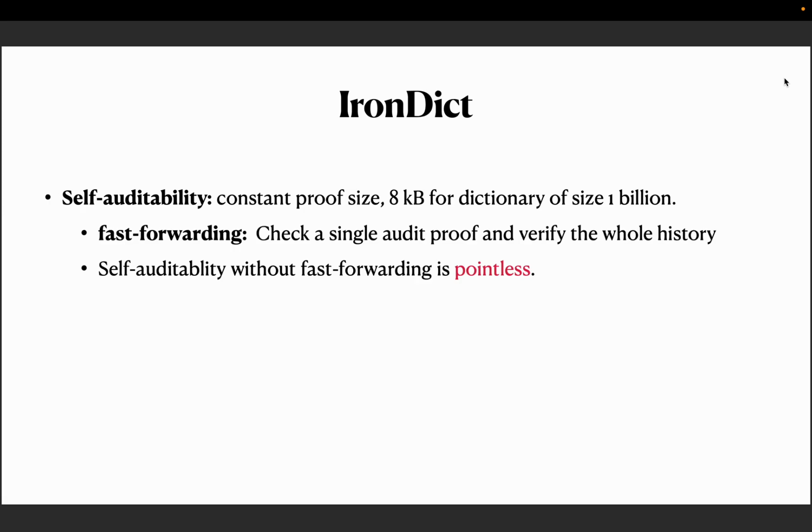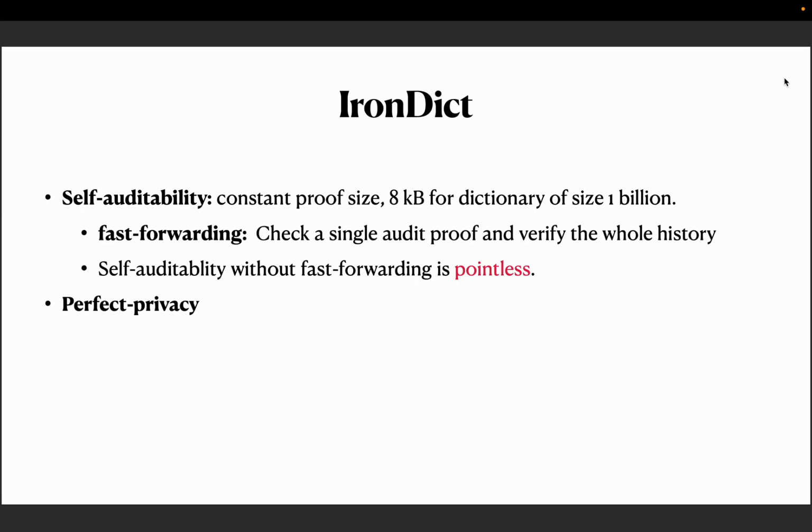It achieves fast forwarding, meaning that a client or an auditor can be offline for as many epochs as they like, and when they come back online, they verify a constant proof and basically verify the whole history of the key transparency, which is really cool because it doesn't require the auditors to be online all the time, unlike the previous schemes. And we believe that self-auditability without fast forwarding is essentially pointless because you cannot expect users with weak devices such as mobile phones to be online all the time.